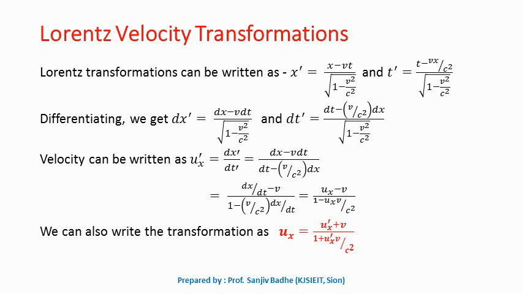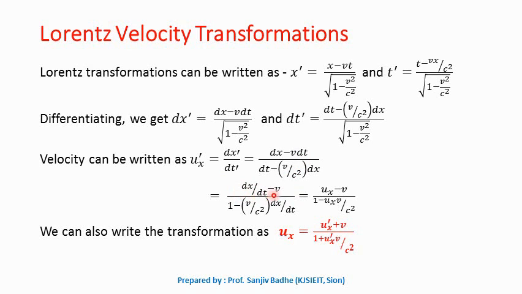The velocity ux prime can be written as dx prime by dt prime. So if you divide dx prime by dt prime, we get dx minus v dt upon dt minus v by c square dx. Let us divide numerator and denominator by dt.